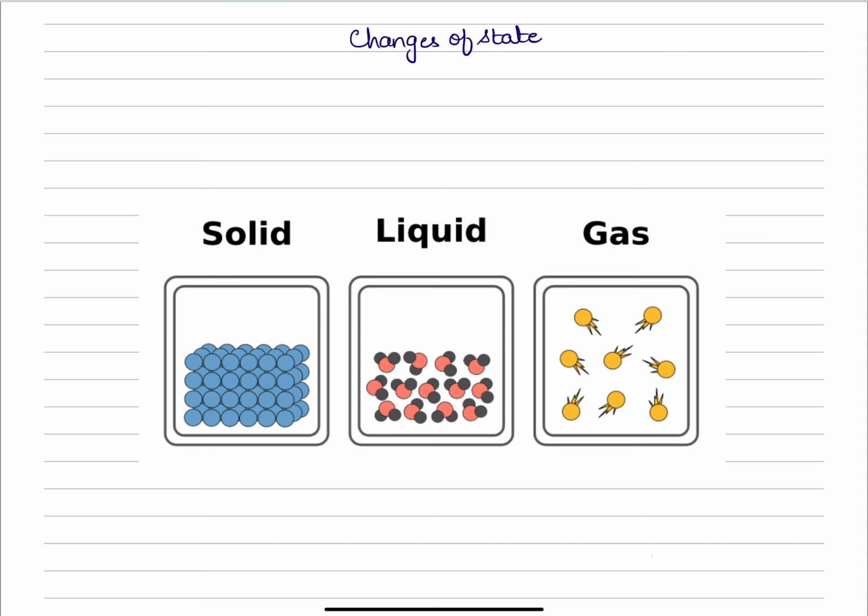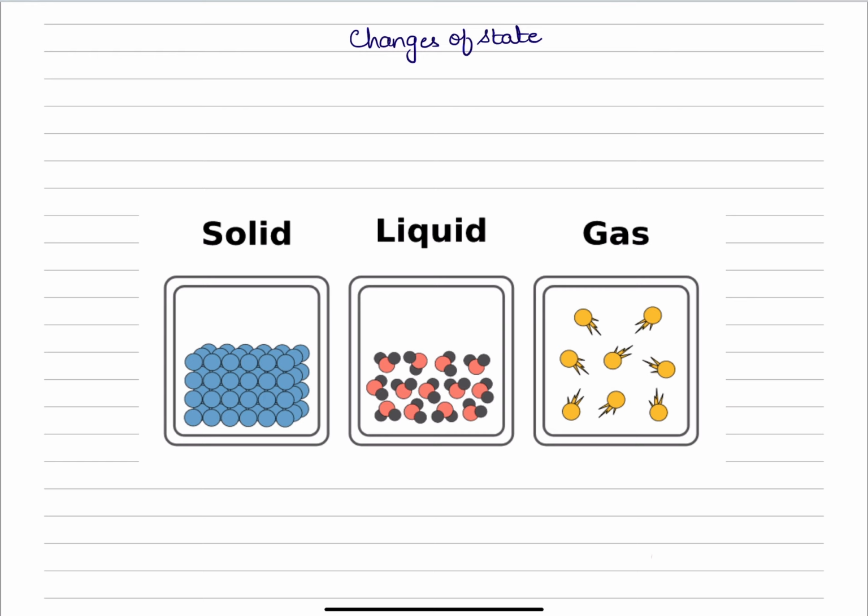In this video, we're going to talk about changes of state. The question which was in the previous video was: can we convert a solid into a liquid, into a gas, back into a liquid, back into a solid? So the answer to that is yes.